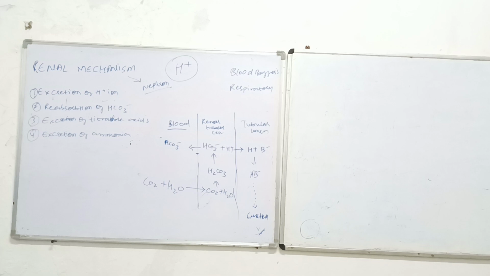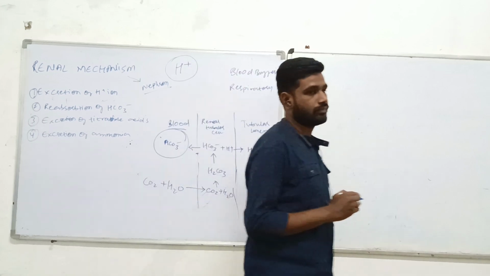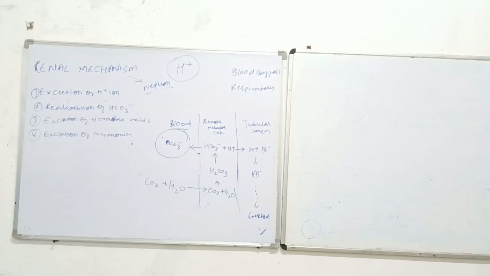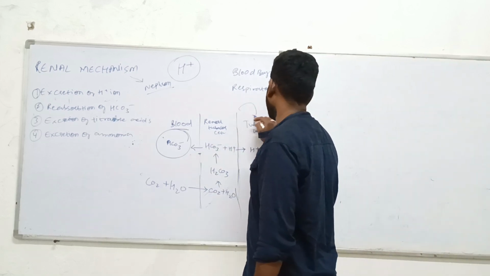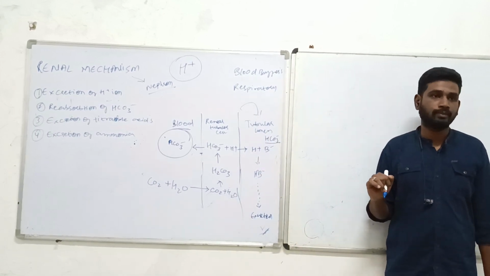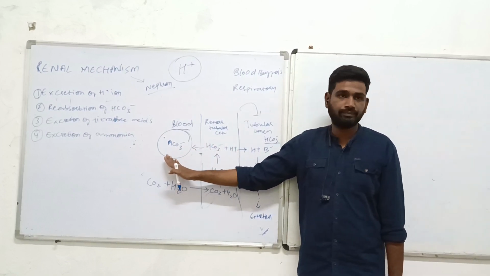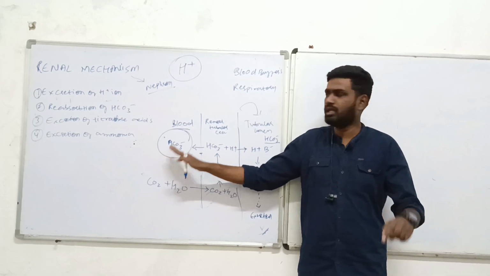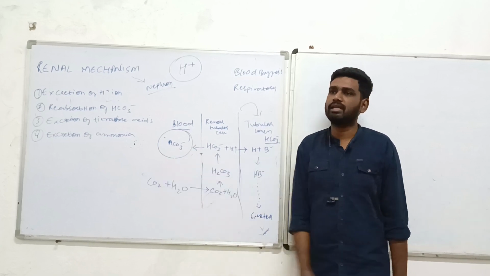Point 2, in the same mechanism you can see that reabsorption of bicarbonate is happening. In the book it has also been given, sometimes in a more elaborated form. Sometimes accidentally this bicarbonate will jump into the tubular lumen. This bicarbonate is very important for our body, so the same mechanism occurs in reverse and the bicarbonate is saved. If you are not remembering it, it is very easy, draw the same diagram and represent it. Here also the same reabsorption of bicarbonate is taking place.